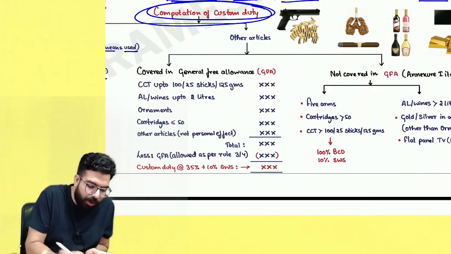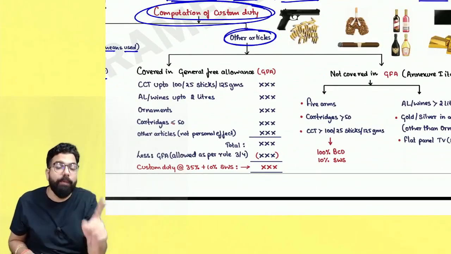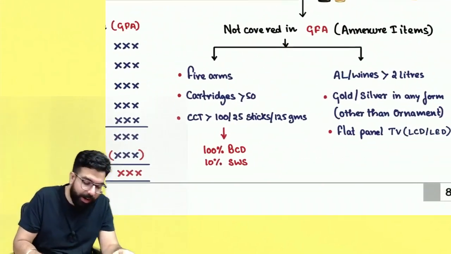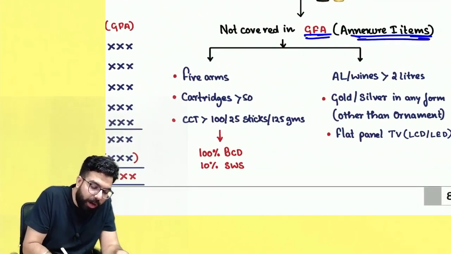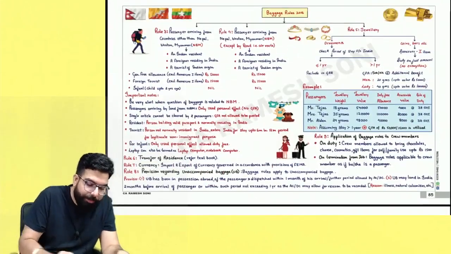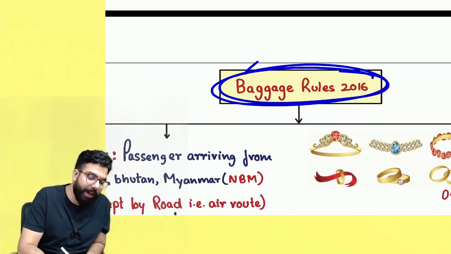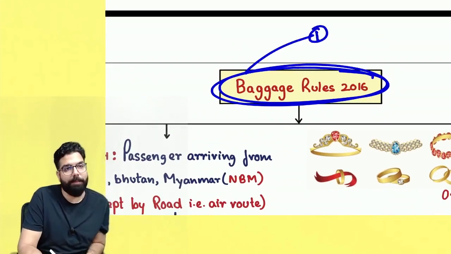Other than that, when the officer starts checking, he will see first of all if you have got Annexure 1 items. There are 6 Annexure 1 items. Annexure 1 items you can't clear in your general free allowance. Remember, the general free allowance is told in the Baggage Rules, 2016. Remember one thing, in the Baggage Rules, rule number 1 says my name is Baggage Rules.